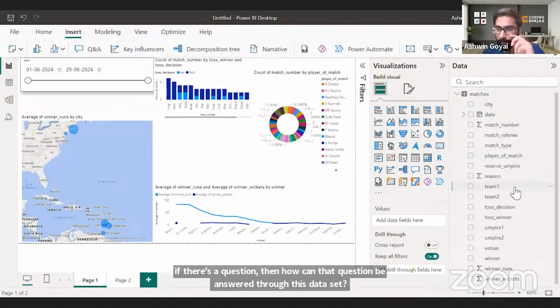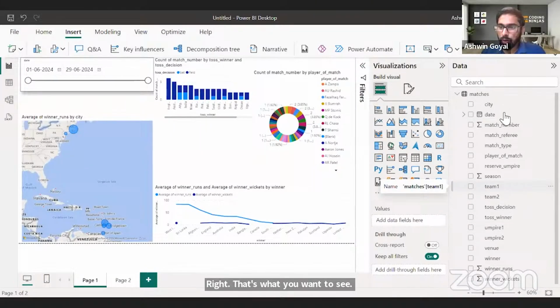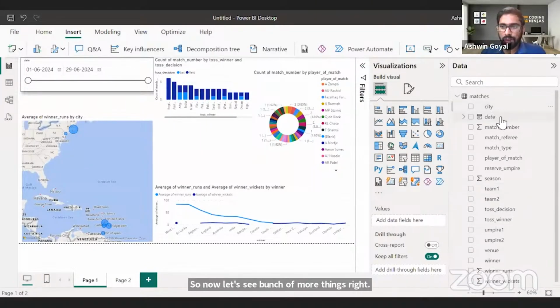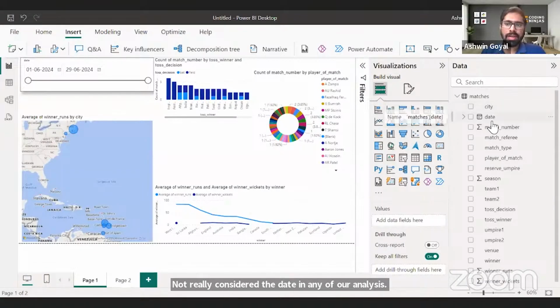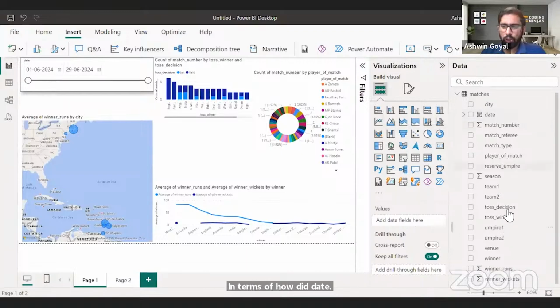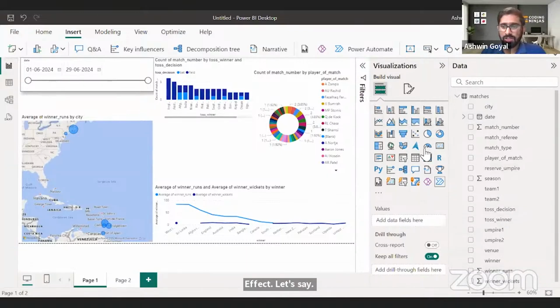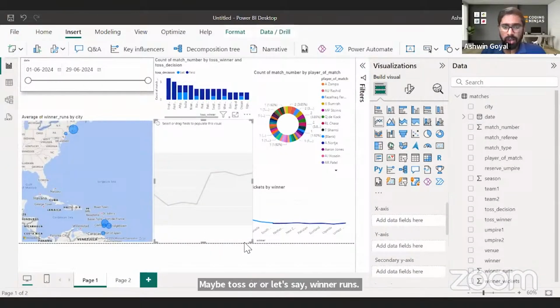So now let's see a bunch of more things, right? We've talked about city. We've not really considered the date in any of our analysis. Can I also look at the date here in terms of how did date affect, let's say, maybe toss or winner runs? Right? Let me just create another line chart for